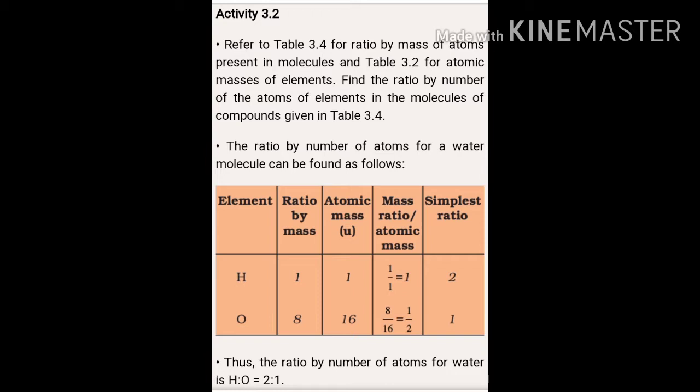The simplest ratio is 2. Then if you take the oxygen atom, the ratio by mass is 8 and the atomic mass is 16. So mass ratio 8 divided by 16 is equal to 1/2. So the simple ratio is 1. Thus the ratio by number of atoms for water, H:O, is 2:1.